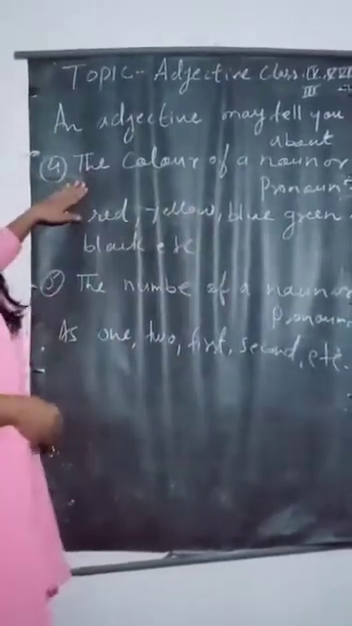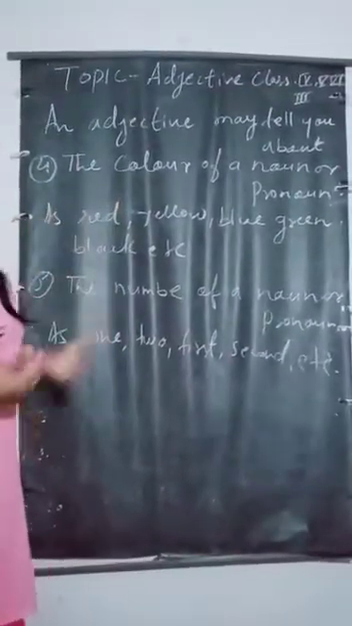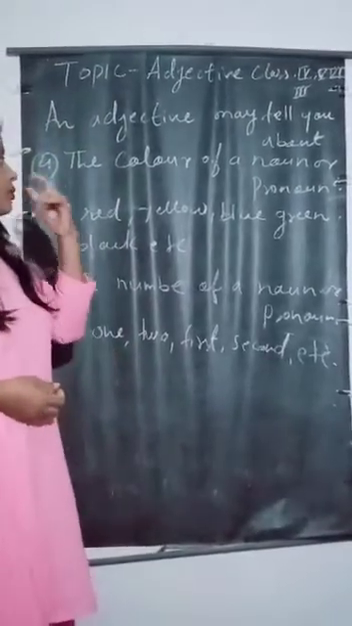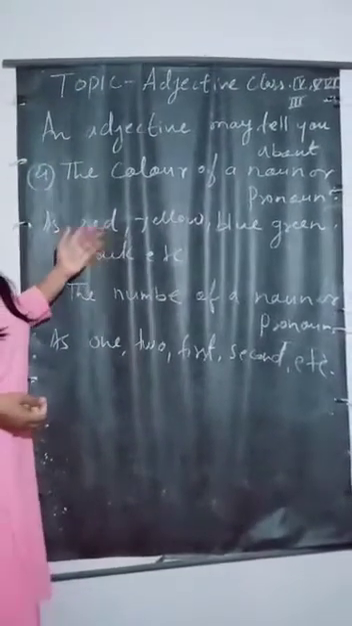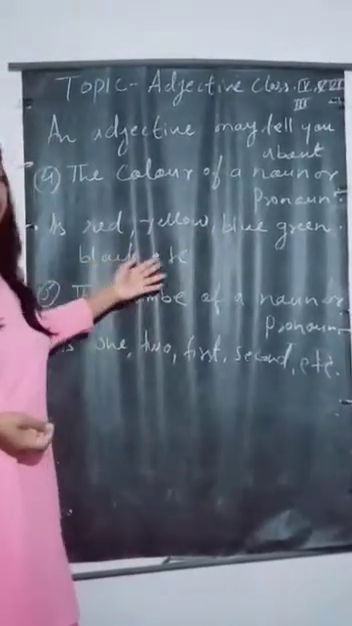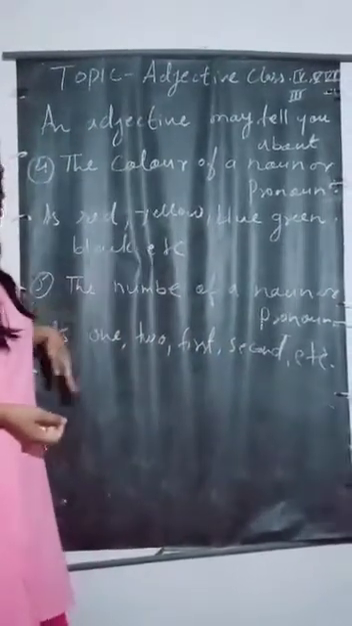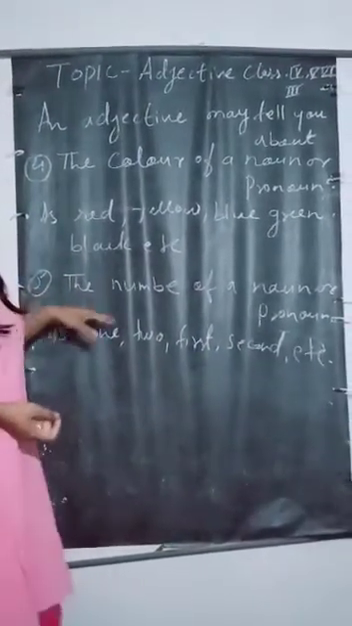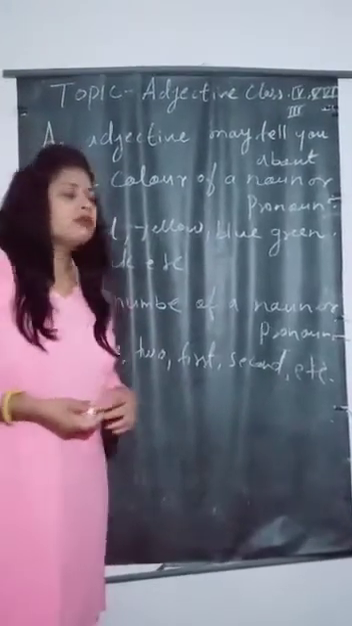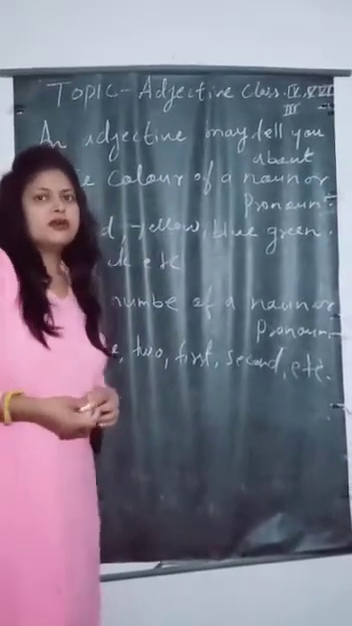Now here is the fourth topic. The adjective tells us about the color of a noun or pronoun. Like red, yellow, blue, green, black, etc. Many other colors. Next, it tells the number of a noun or pronoun. Like 1, 2, 4, second.